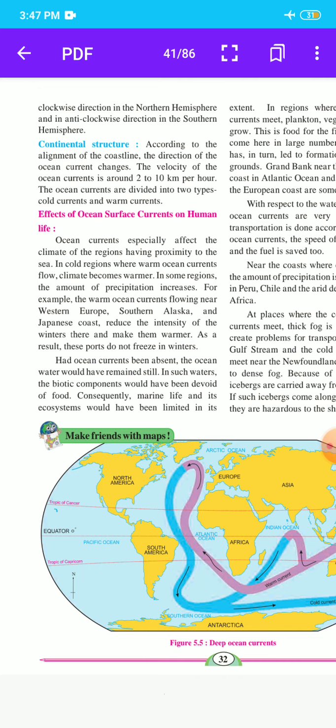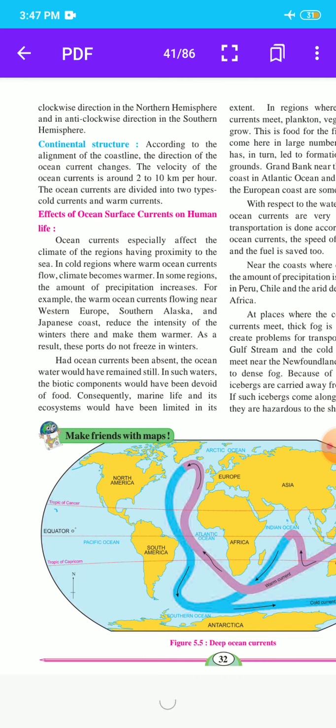For example, the warm ocean currents flowing near Western Europe, Southern Alaska and the Japanese coast reduce the intensity of the winters there and make them warmer. As a result, these parts do not freeze in winters.